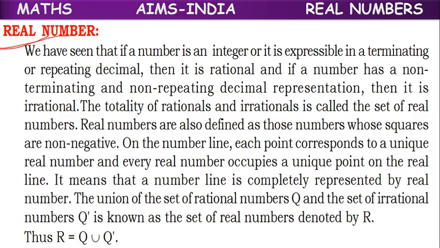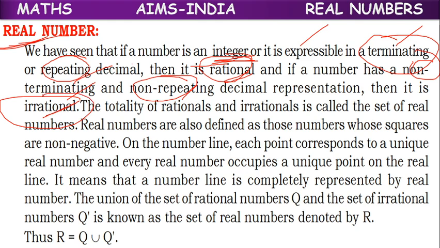So next we have real numbers. We have seen already, if a number is expressible in terminating or repeating decimal, it means rational number. If it is non-terminating, non-repeating, then we call it irrational.